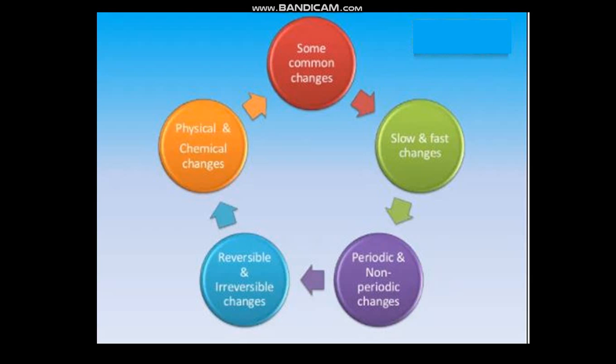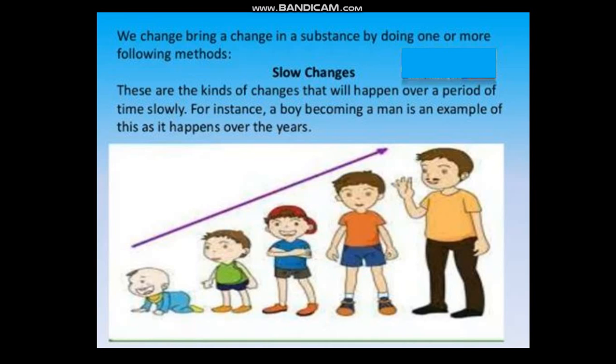Now, let's talk about what is a slow change. These are the kind of changes that happen over a period of time and slowly. For instance, that I have talked about, a puppy grows up and becomes a dog. You grow in height and put on more weight, isn't it? So you see everything around us keeps on changing, and if you talk about a puppy that grows up and becomes a dog, it's a slow change. You are not going to get a dog immediately, isn't it?